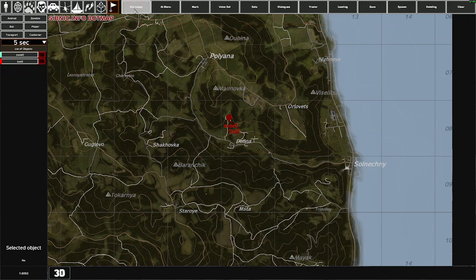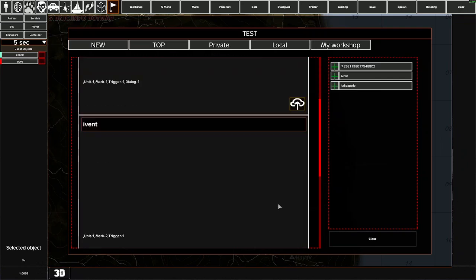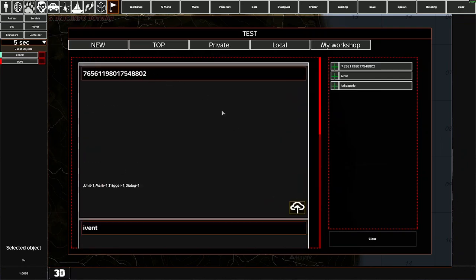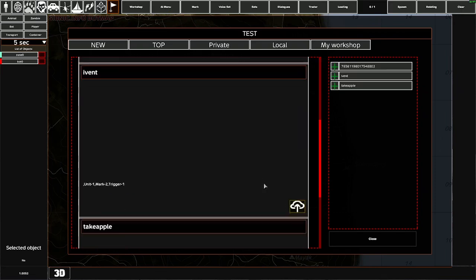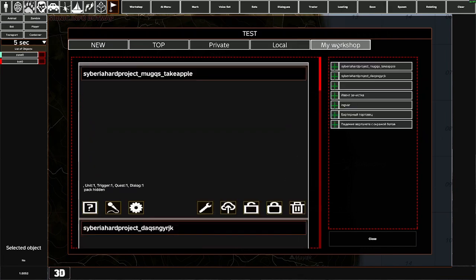Open the Workshop section, Local. And we see all our events. Let's upload an event under our own author, NTKPal. Go to the My Workshop tab and see our events.